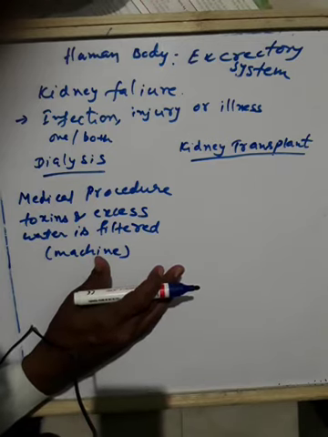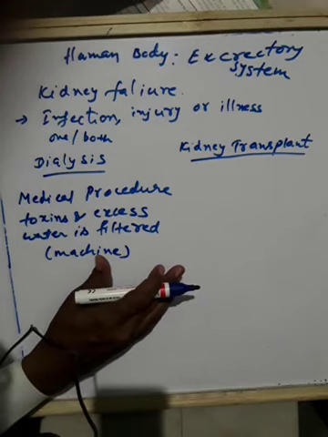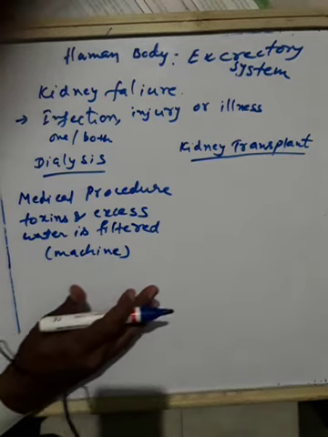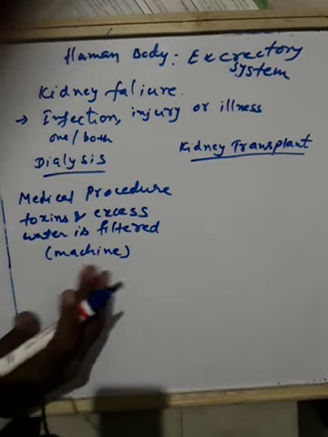It filters there, and after filtering, the used waste is removed, and clean blood is returned to the body. In this way blood is purified, and it is very costly.